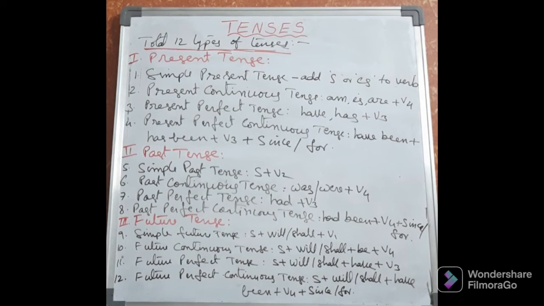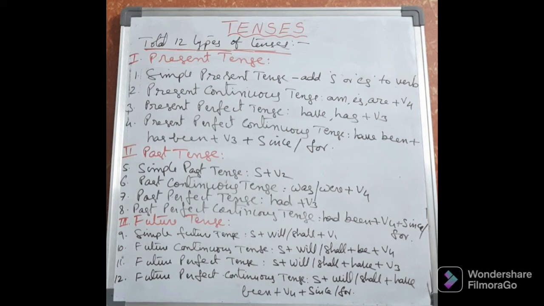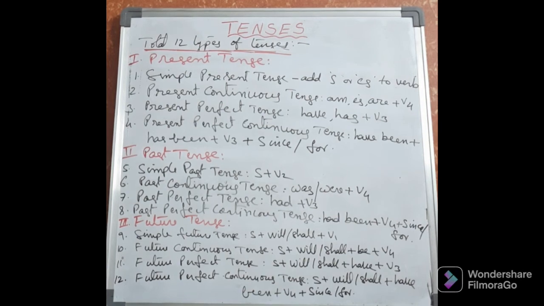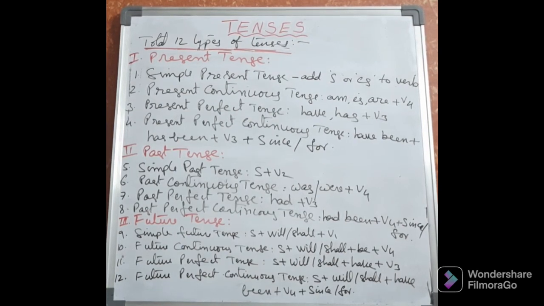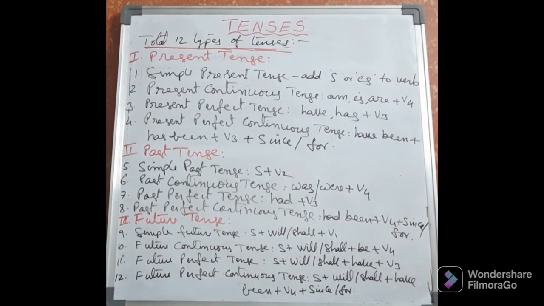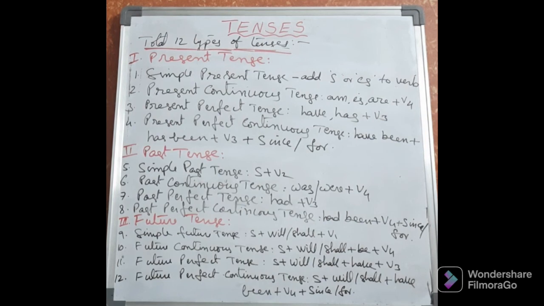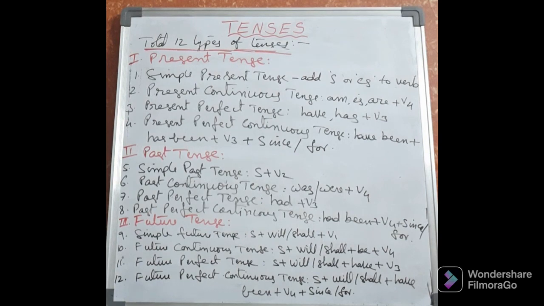In past perfect continuous tense, we have taken had been. In present perfect continuous tense, we have taken has been or have been. So here in future perfect continuous tense, we have to take have been plus V4, as it is continuous. And in the perfect continuous tense, we have to use since or for also to indicate the correct time period of the work. In this way, in future perfect continuous tense, along with the subject, we take will or shall plus have been plus V4 plus since or for.